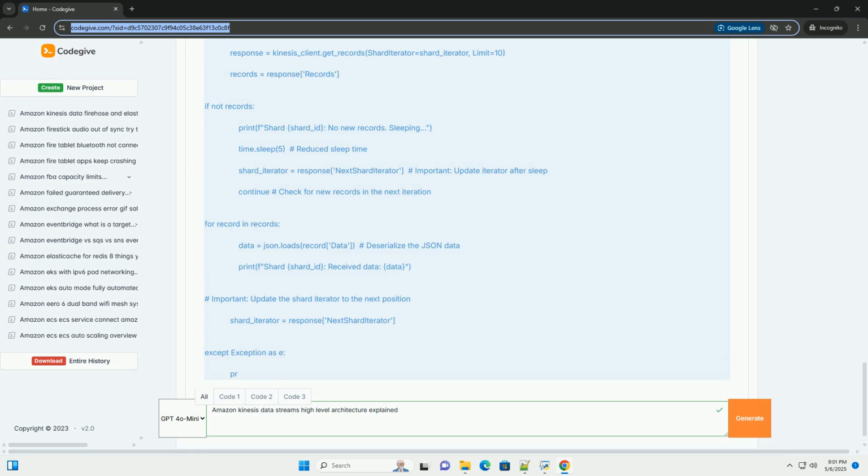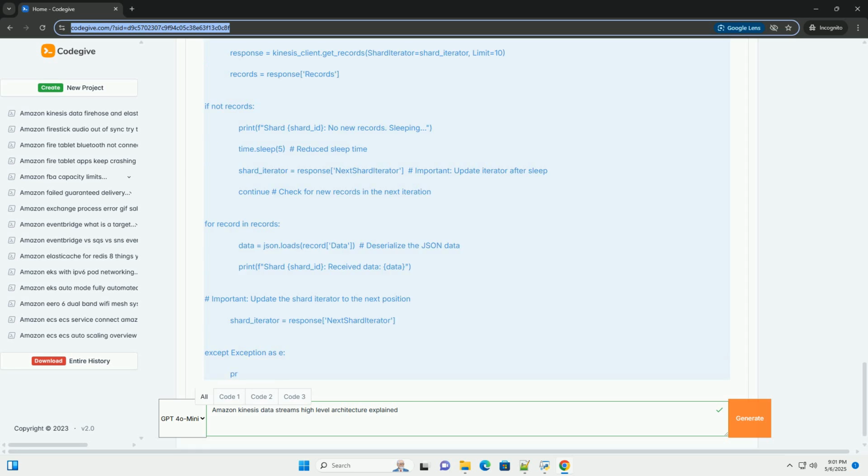Error handling. Implement robust error handling and retry mechanisms to ensure data delivery even in the face of temporary network issues or Kinesis service interruptions. Throttling. Kinesis Data Streams can throttle producers if they exceed the shard write capacity. Monitor the PutRecord throttled records metric using CloudWatch and implement exponential backoff and jitter to retry requests gracefully.